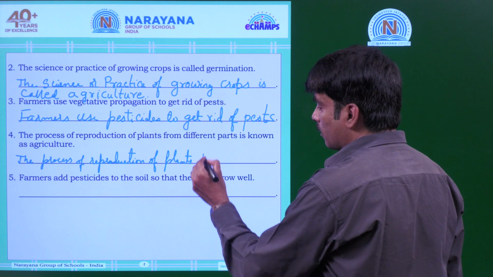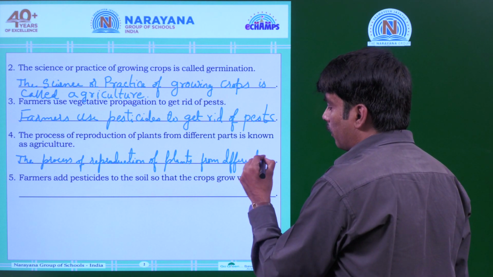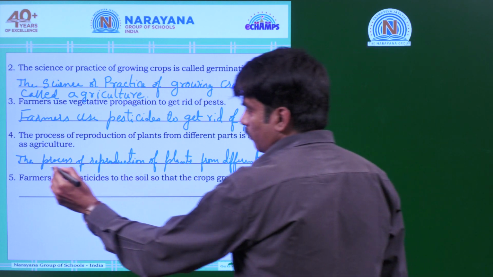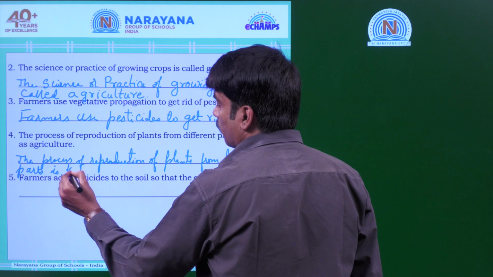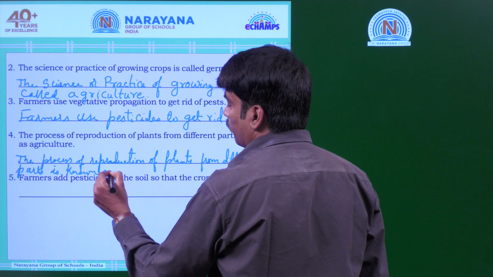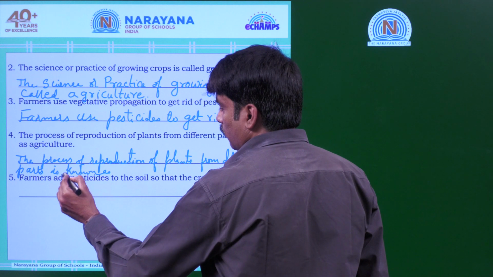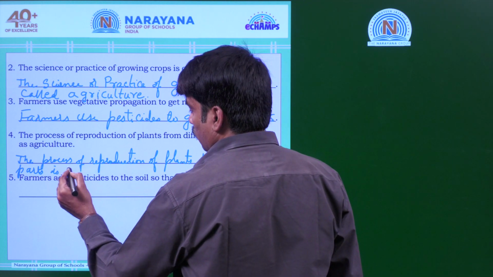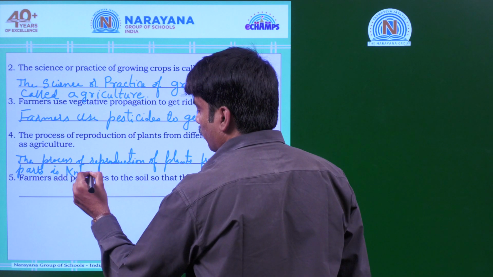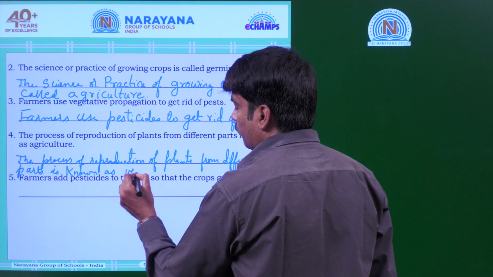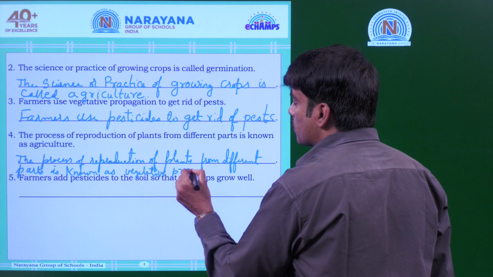The process of reproduction of plants from different parts is known as vegetative propagation.